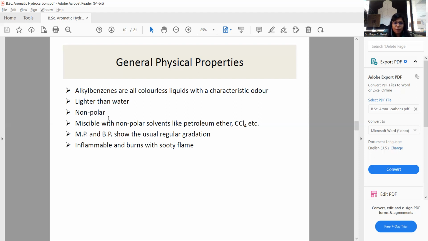They are non-polar, miscible with non-polar solvents like petroleum ether, carbon tetrachloride, etc. Melting point and boiling point show the usual regular gradation according to branched or unbranched structure. They are inflammable and burn with a sooty flame. So these are some physical properties of substituted aromatic benzene.